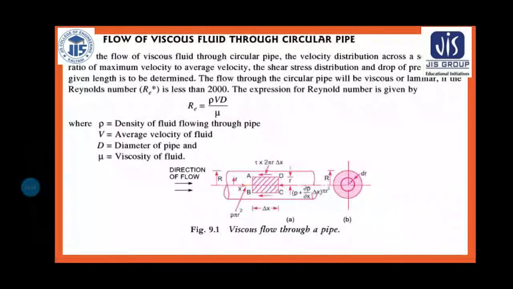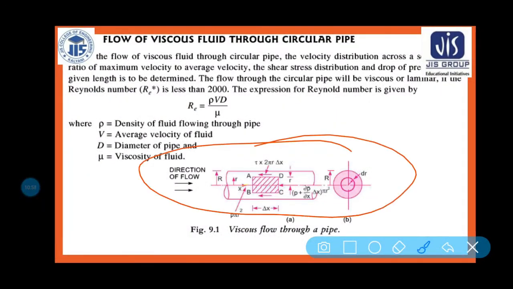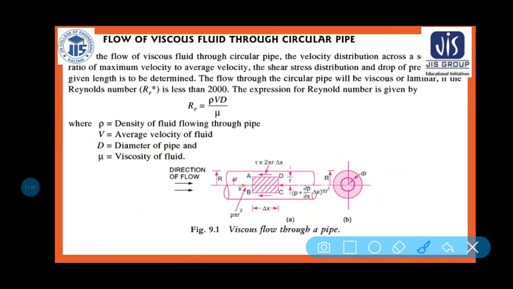Now what happened? Let us consider this is a pipe. In this pipe the water is flowing with a pressure P. In this pipe, let us consider one longitudinal strip taken here.